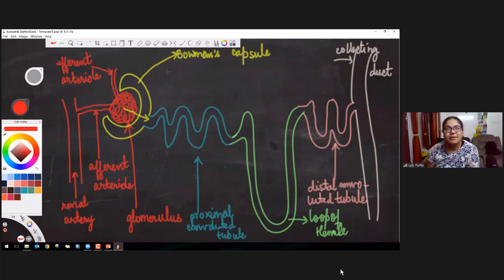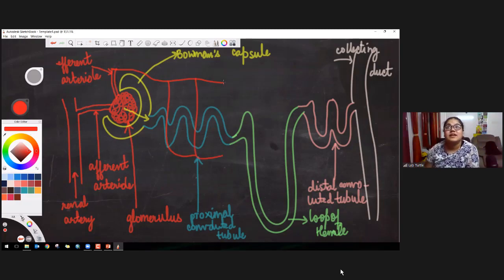How does it happen? This efferent arteriole now breaks into a network of capillaries. This efferent arteriole that we had, it starts branching. Okay? It branches like this. It totally surrounds this nephron.